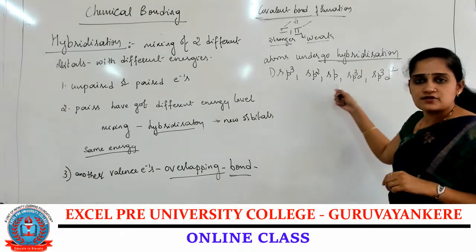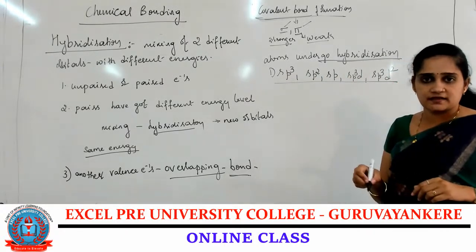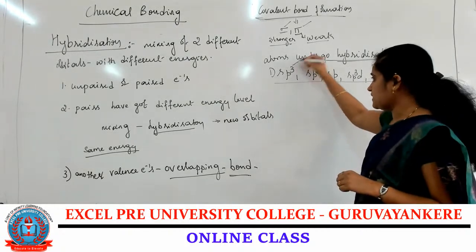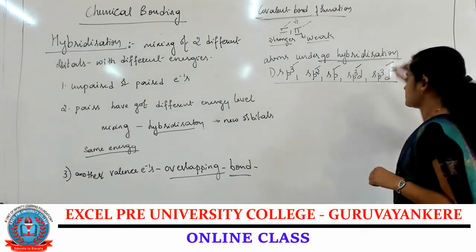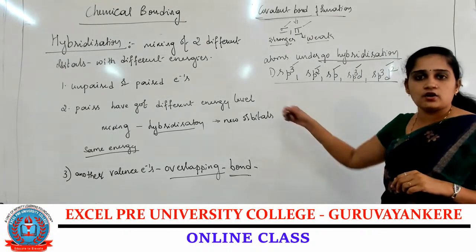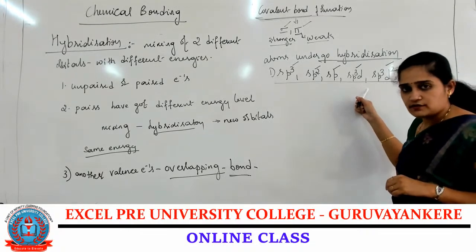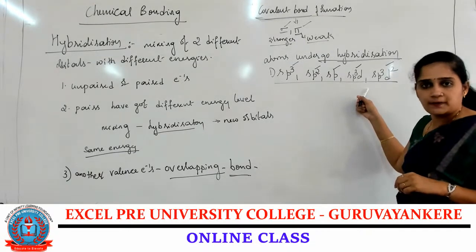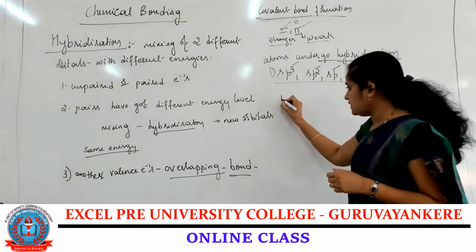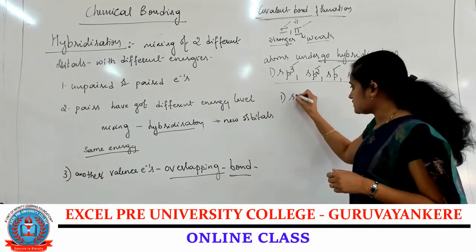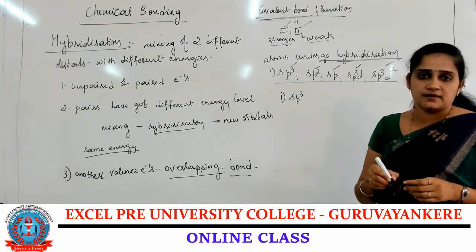All these types of hybridization you are going to study in this topic. All these hybridizations are very important for your examination as well as for the competitive part. Now, let me start with the first type, that is sp3 hybridization.